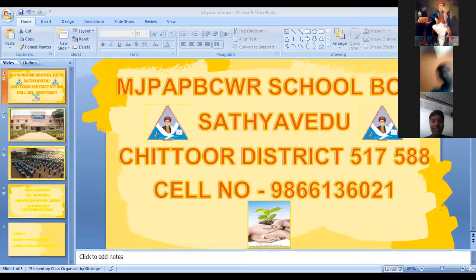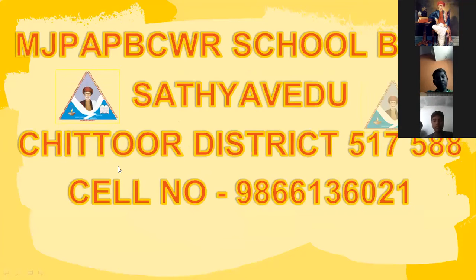Metals and non-metals, you have already learnt in your previous class. How many things are there in your environment? There are two types of things in the environment: living things and non-living things. We have already learnt this in your previous classes.